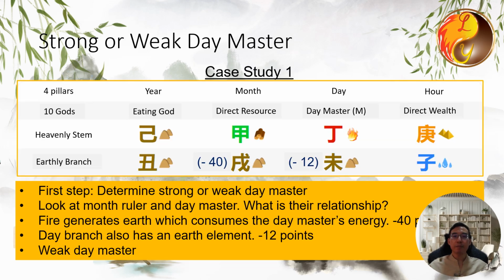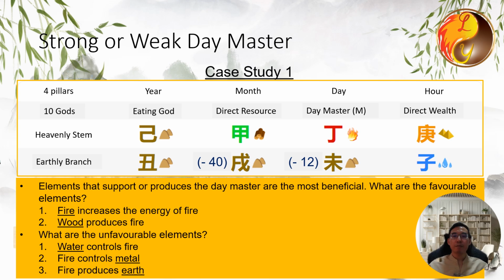Let's open a random Bazi chart to use as a case study. Upon opening the chart, the first step is to determine the strength or weakness of the day master. The day master is red, representing fire. Next, look at the month ruler, which contributes 40 points. Fire generates earth, which consumes its energy. The day branch also has an earth element, and fire once again generates earth, which consumes its energy. Therefore, this person's day master is weak.